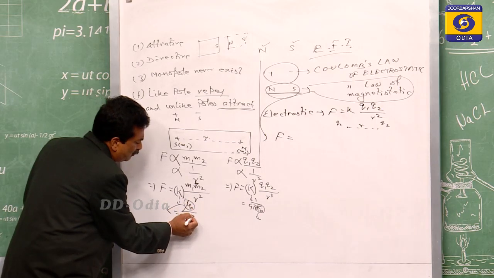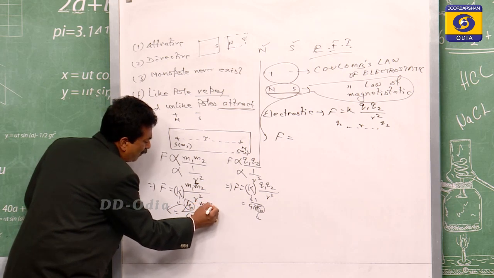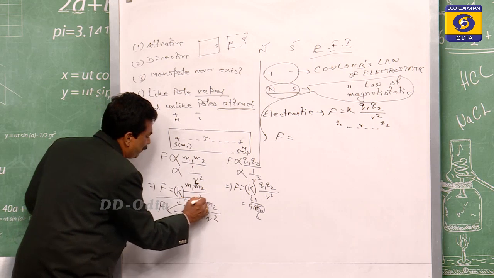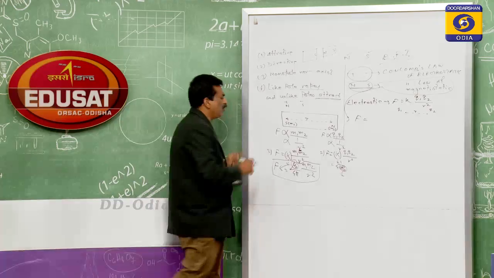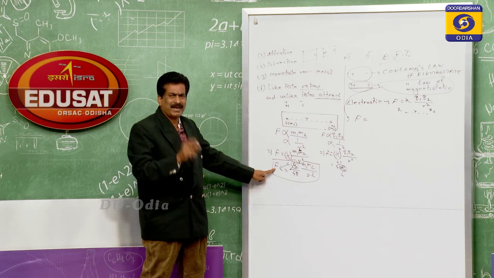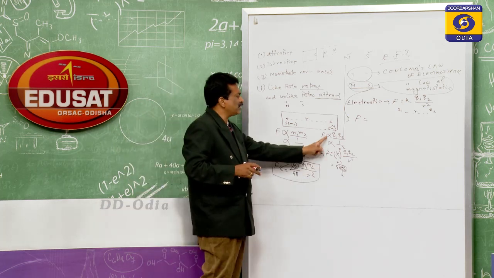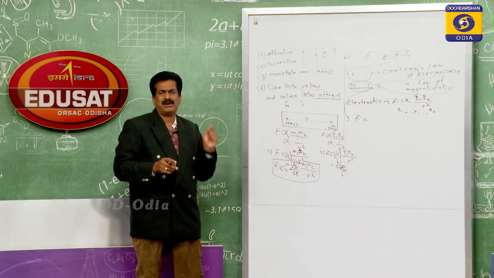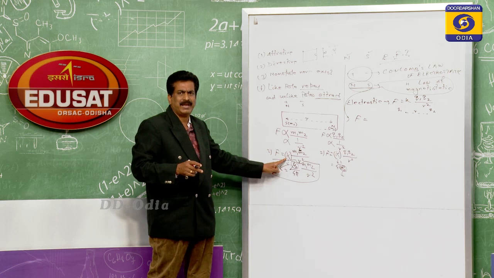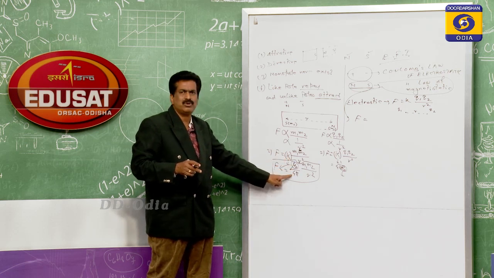So F is equal to mu 0 by 4 pi times m1 m2 by r square. That is the magnitude of Coulomb's law of magnetostatics, or Coulomb's law of magnetism force, and here also this is the electrostatic force. Then the question comes, what is the value of k? Here the value of k is mu 0 by 4 pi.